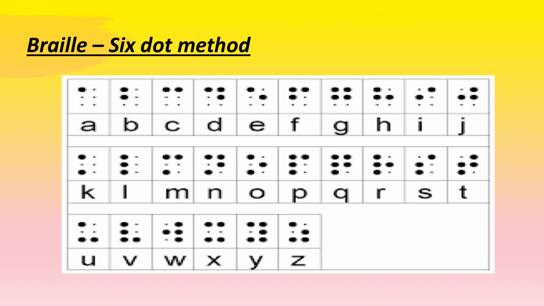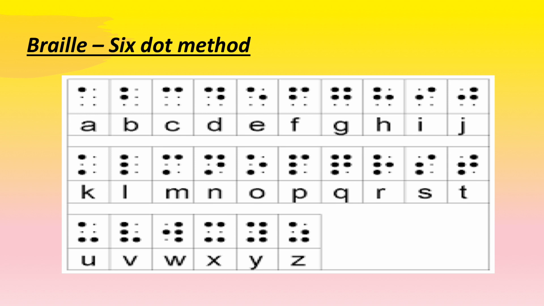You will notice that for every single alphabet, there is a pattern of 6 dots, out of which a few particular dots will be raised. With the help of this pattern, the visually impaired people are able to identify the alphabet using their hands and thus they are able to read and write.